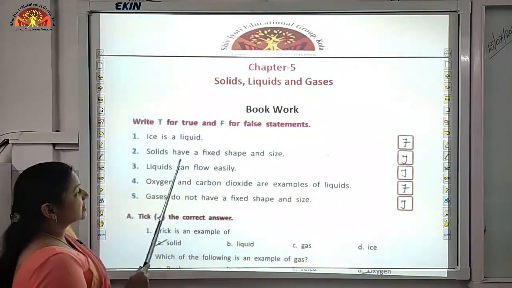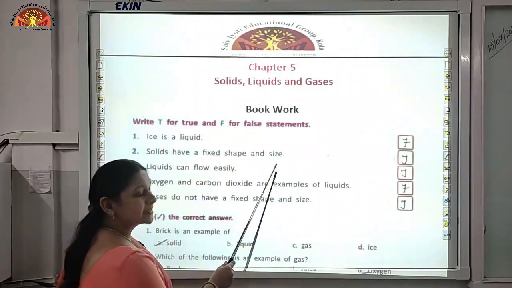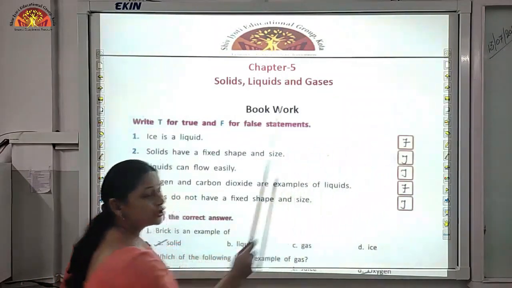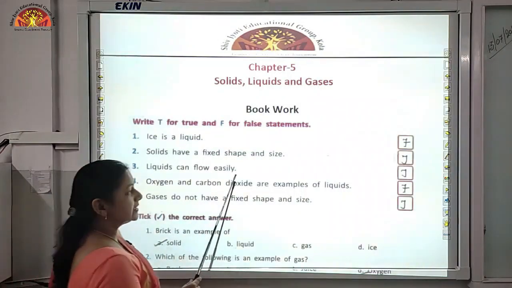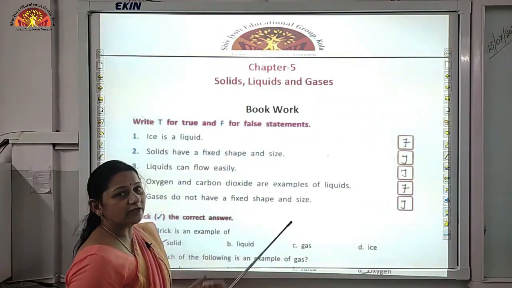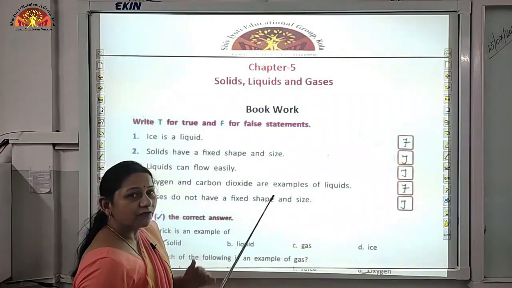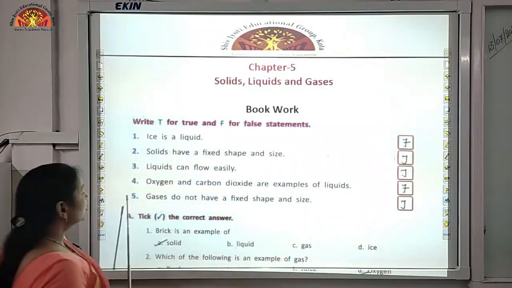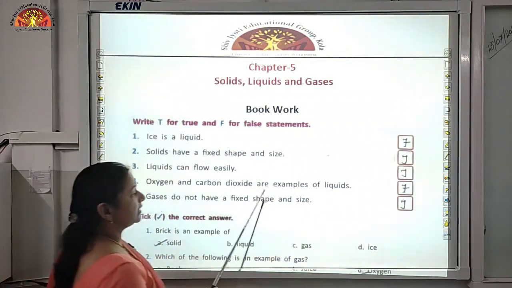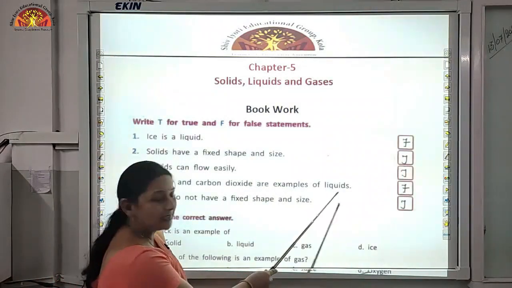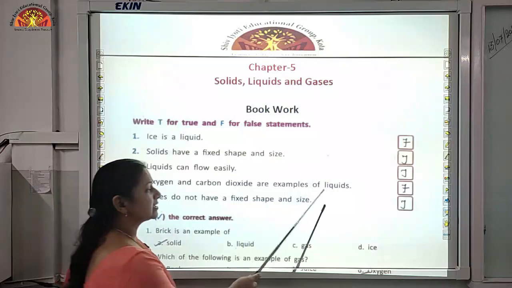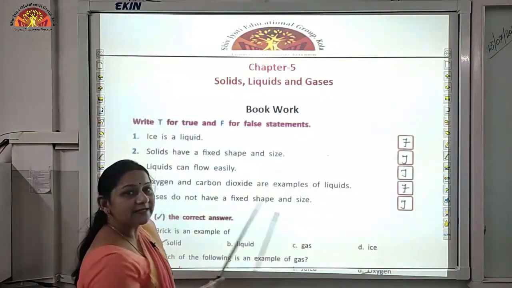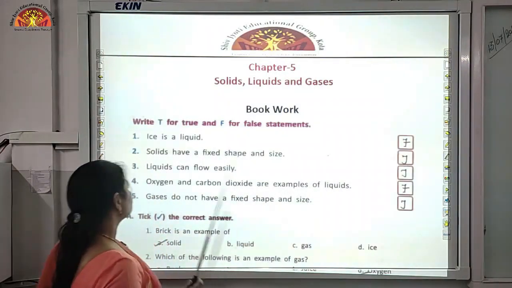Second one, solids have a fixed shape and size. Yes, this is a true statement. Third one, liquids can flow easily. Yes, liquids, they can flow easily from an upper level to a lower level. Fourth one, oxygen and carbon dioxide are examples of liquids. This statement is a false one because oxygen and carbon dioxide are not liquids, they are examples of gases.